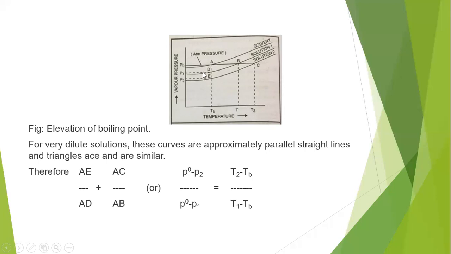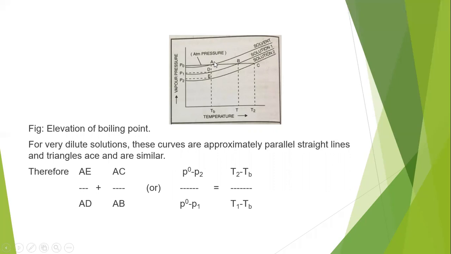So when we observe these graphs or curves for very dilute solutions, for solvent, solution 1 and solution 2, what we observe is not really a curve; in general, it is parallel straight lines. So the triangles ADB and AEC are similar triangles. With that, we can find that AE by AD is equal to AC by AB. So how can we calculate these values?